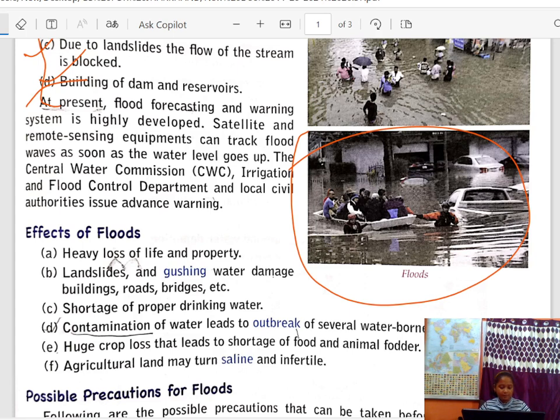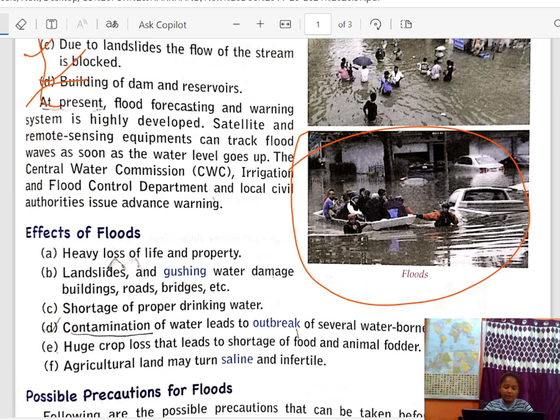Satellite and remote sensing equipment can track flood waves as soon as the water level goes up.